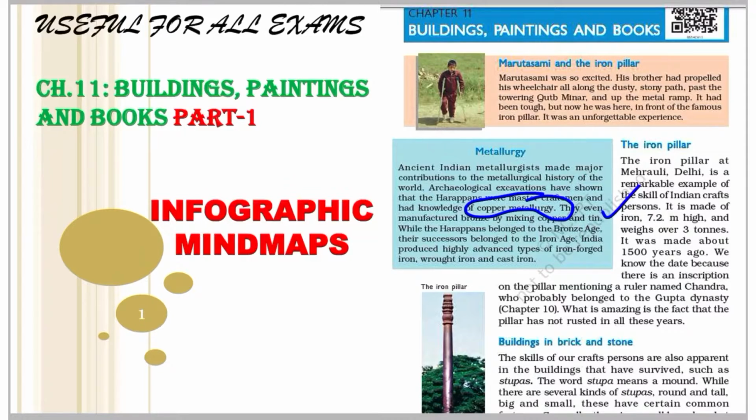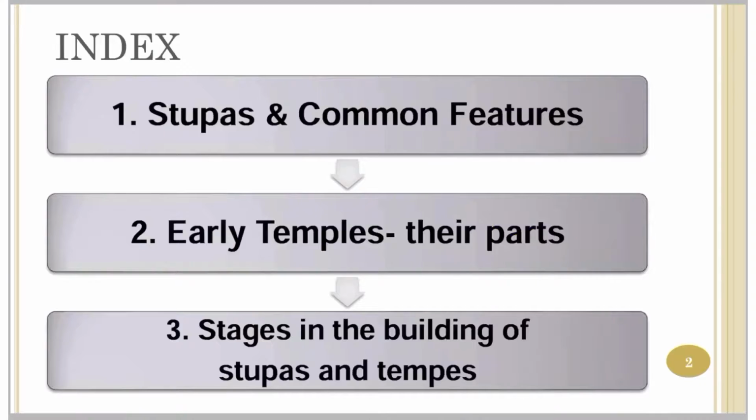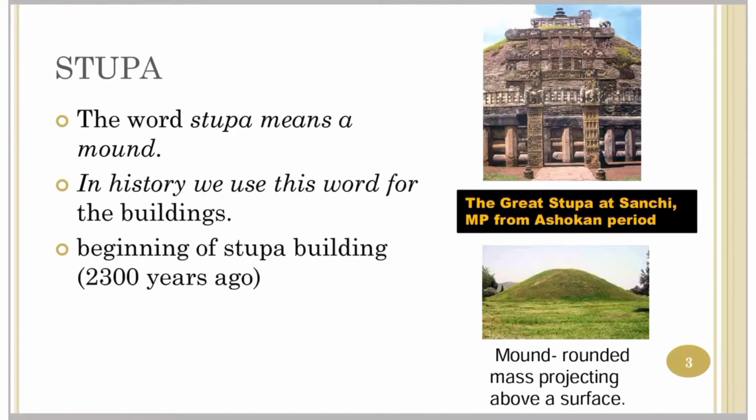We also studied that iron was not used by the Harappans. The Iron Age came after the Bronze Age. Okay, so we have a remarkable iron pillar at Delhi from around 1500 years ago, as per the inscription found during the Gupta dynasty. You may see it in the figure. Now friends, these are the topics that we will cover in part 1 of this video.